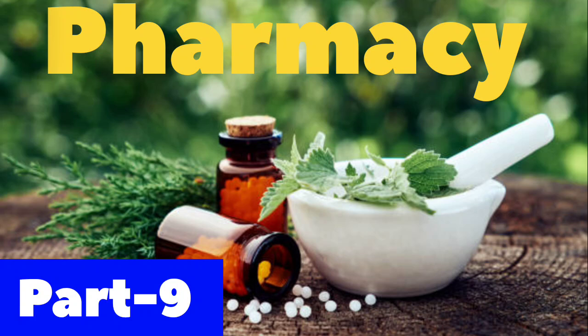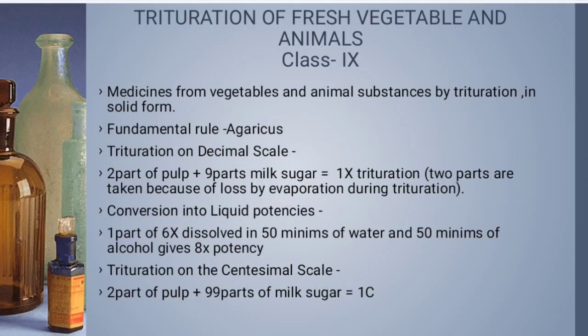Today is the last video of old method because today is the last class we will read, that is class 9. So what are the drug substances we are taking under class 9? We are taking medicines from vegetable and animal substances and preparing them by the procedure of trituration. And the fundamental rule under Materia Medica Pura is under Agaricus, and Agaricus is a fungus in the dry pine wood.